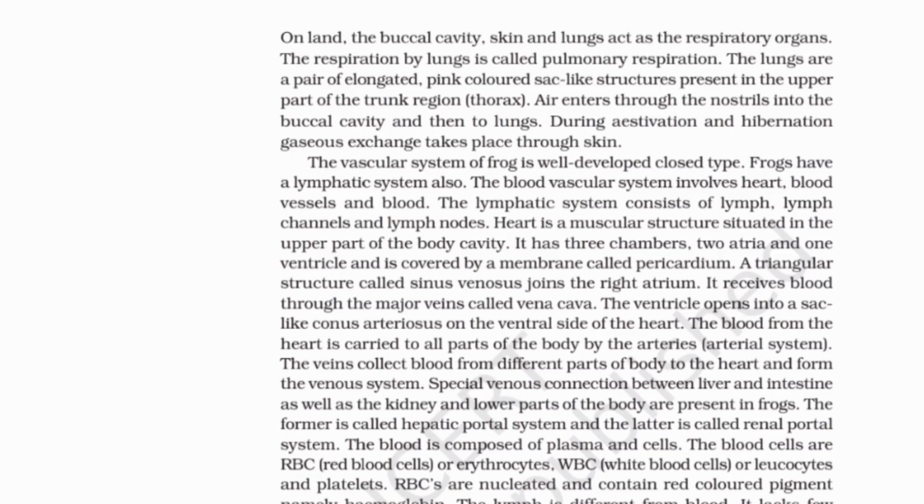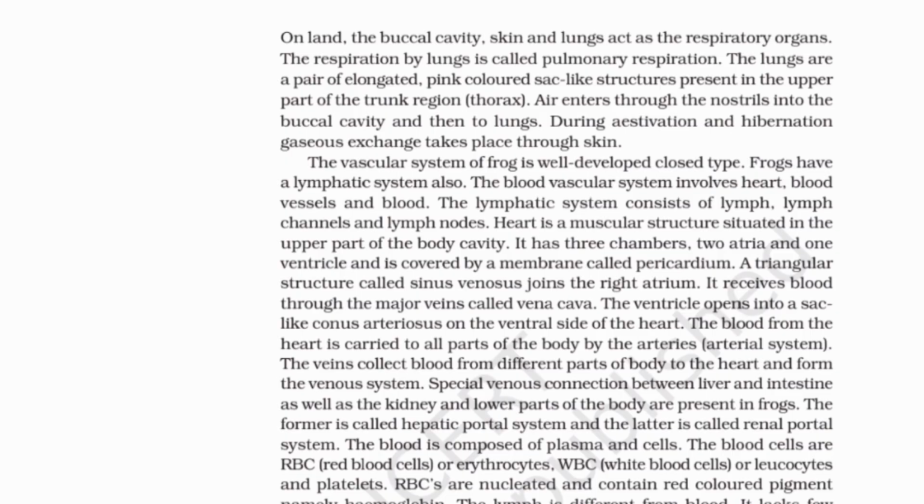Heart is a muscular structure situated in the upper part of the body cavity. It has 3 chambers, 2 atria and 1 ventricle, and is covered by a membrane called pericardium. A triangular structure called sinus venosus joins the right atrium. It receives blood through the major veins called vena cava. The ventricle opens into a sac.